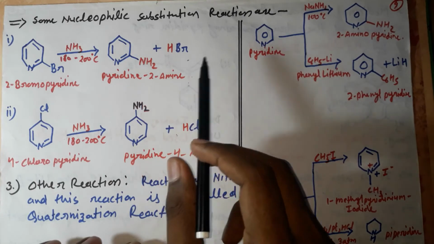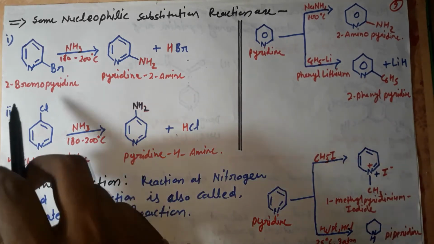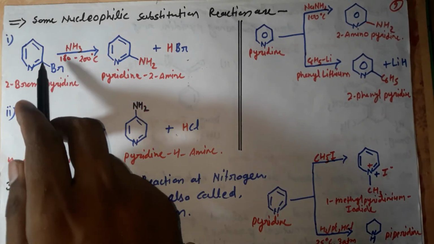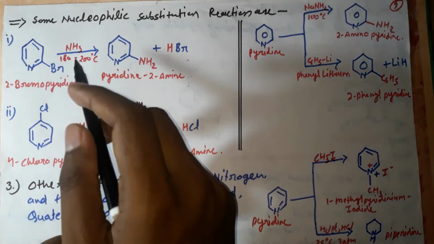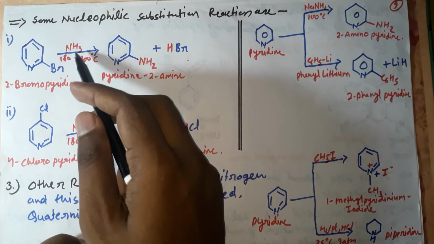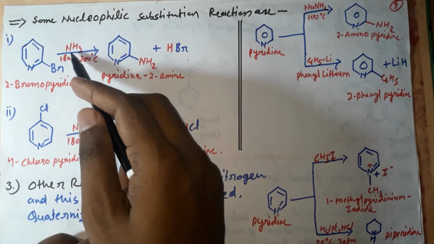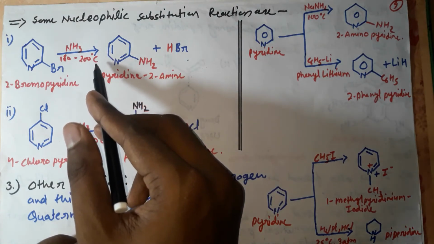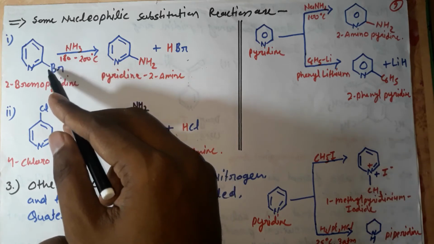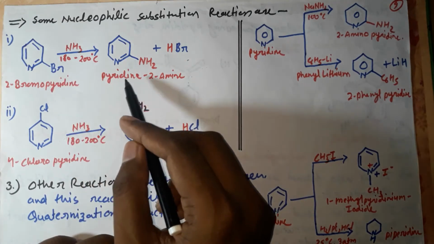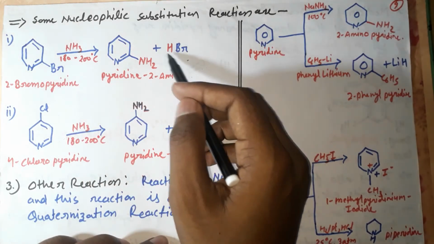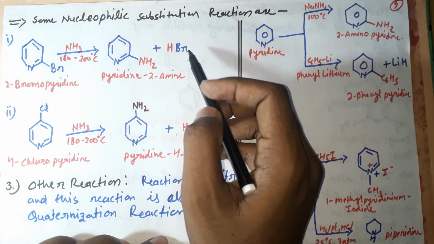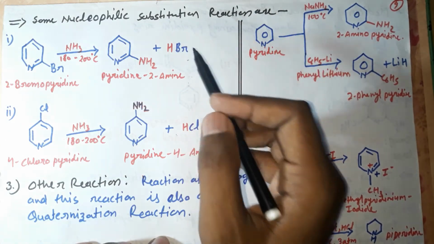There are some nucleophilic substitution reactions. This is 2-bromopyridine. At position 2 there is bromine, and this is NH3, and it will act as a nucleophile. It will react at a temperature of 180 to 200 degrees Celsius and substitute this bromine group, and it will form pyridine-2-amine and an HBr molecule, hydrogen bromide.